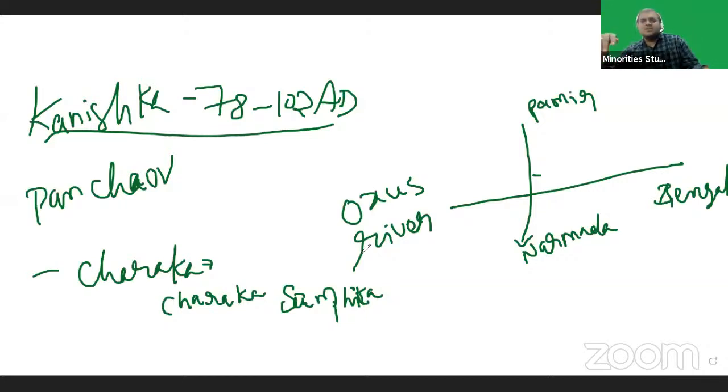Kanishka organized the fourth Buddhist council.